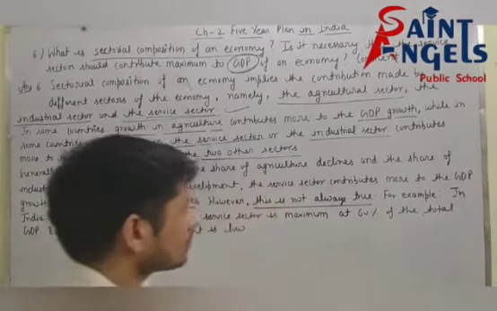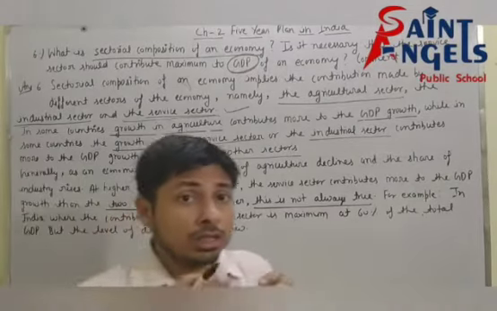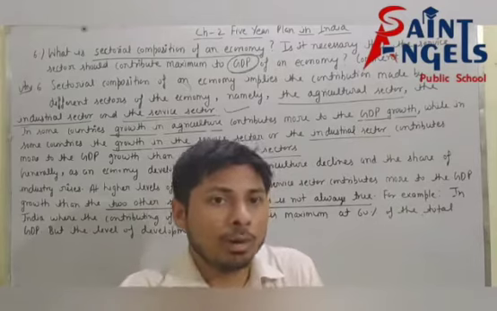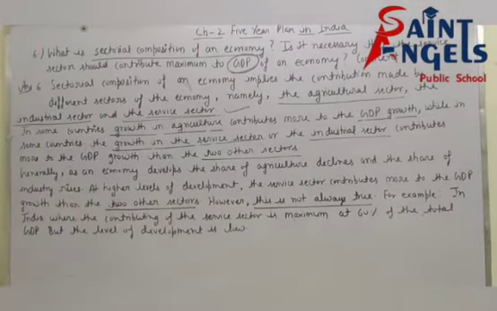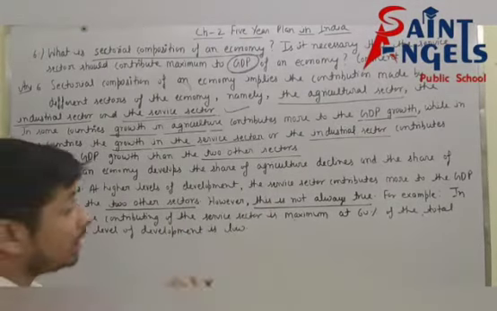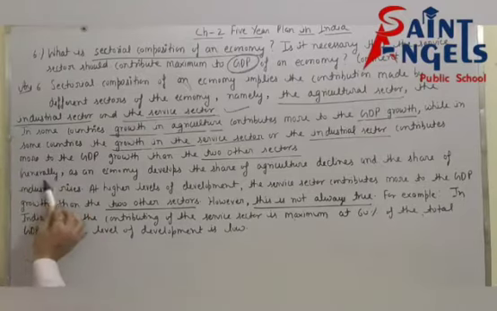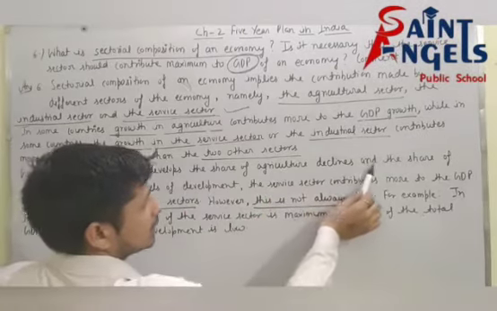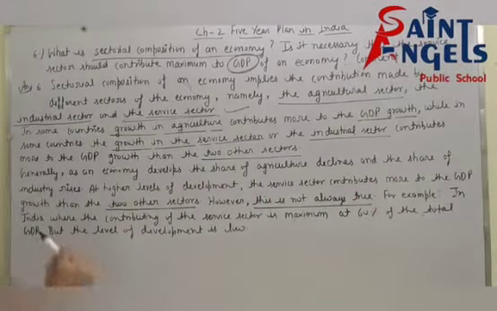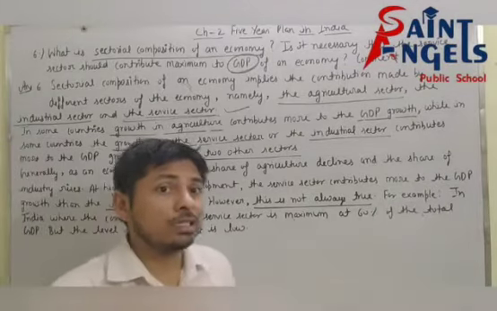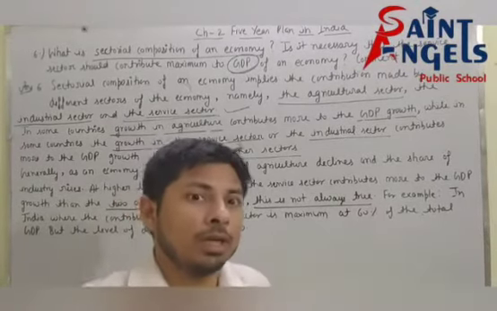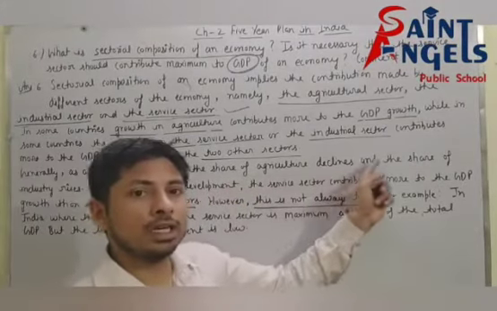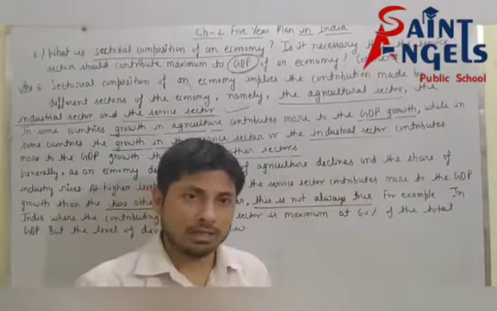But when we talk in a general way, as an economy develops, the share of agriculture declines and the share of industry rises. It means that when a country is developing, the share of agriculture declines and the share of industry rises.